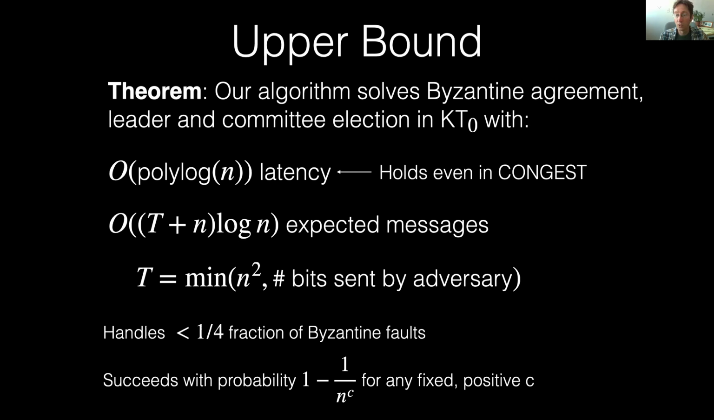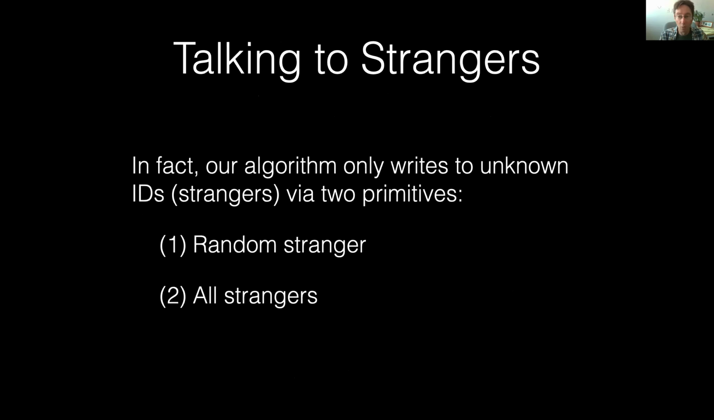Further, our latency bound holds even in the CONGEST model, where in each round, over every link, you can send a message that has just polylog n bits in it. One additional interesting property of our algorithm is that when nodes write to unknown IDs, which we call strangers, there are only two primitives that they use to do that. One is that they send a message to a random stranger among all the strangers that they currently know. The second is that they broadcast to all strangers. This is an additional potentially useful property that our algorithm has.